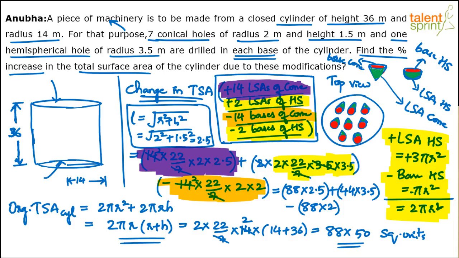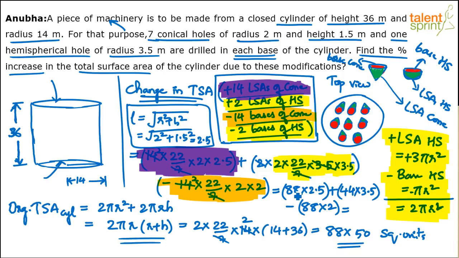So I think this can be taken as, if you take 44 common here, 44 into 5, yes or no? I'm doing the calculation mentally because I don't have space. I think better I write the final value in terms of 44. So this is like 44 into 2 into 2.5. So 44 into 5 plus 44 into 3.5. That will give you 44 into 8.5 minus 44 into 4, right?